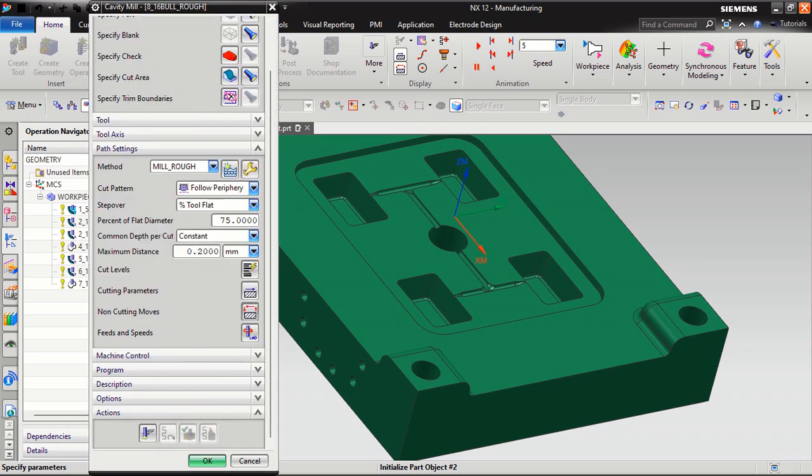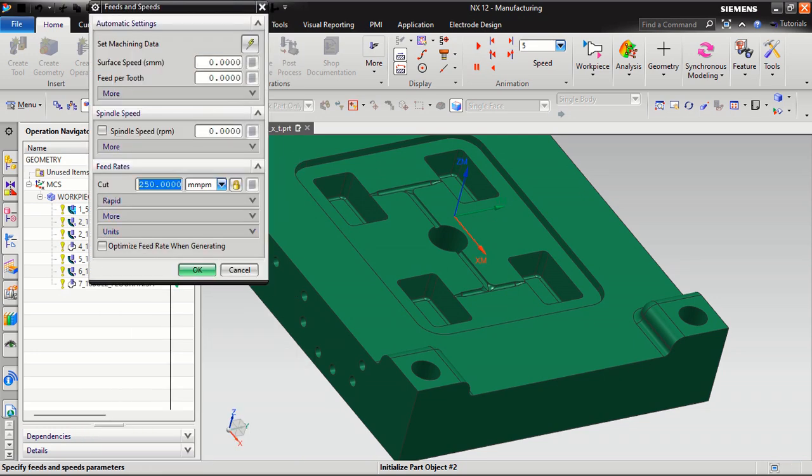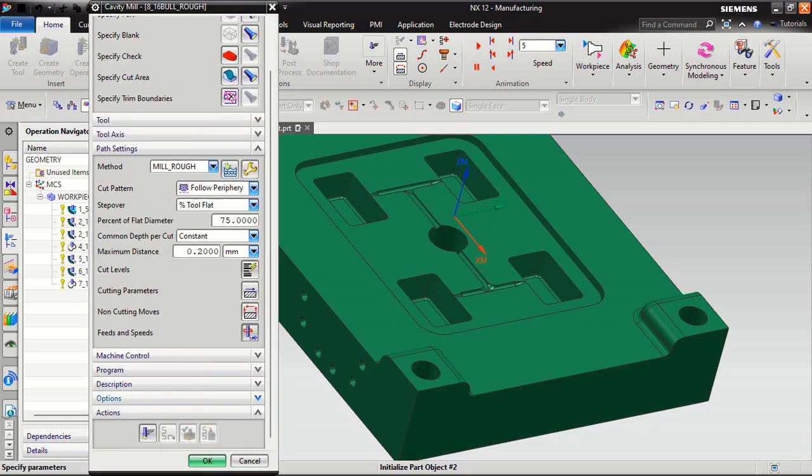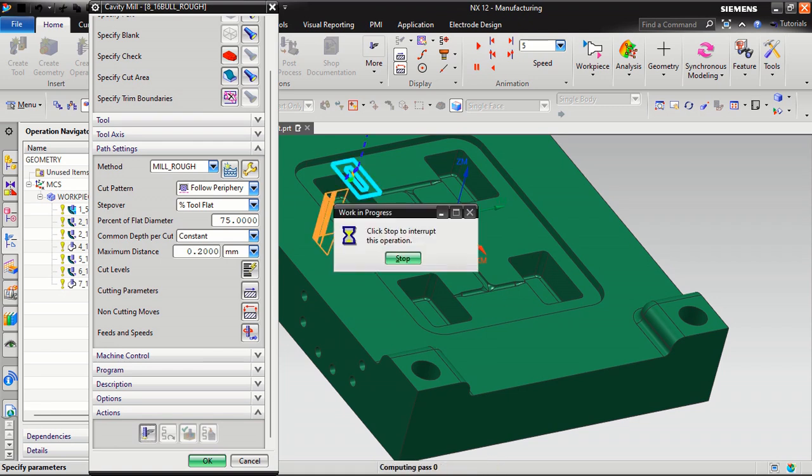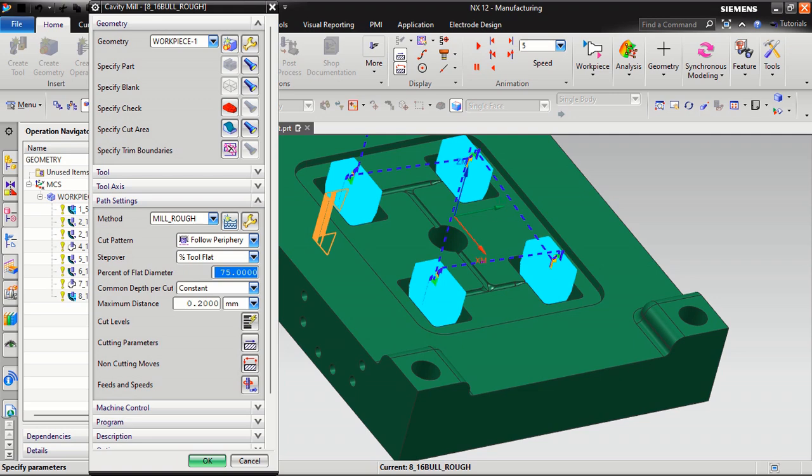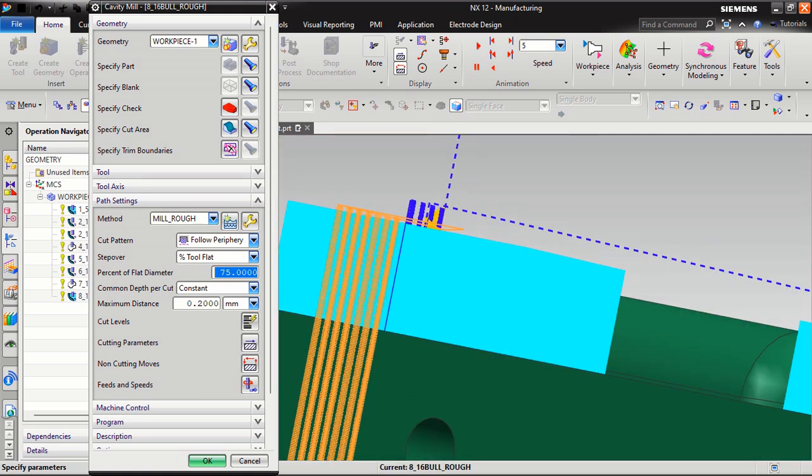Then okay, I will define the feed and speed. Feed I will define 1400 for the pocket and 1800 for RPM. Okay, and generate the program. You can see what's going on. Generate from top 0. Okay, but I don't want that.